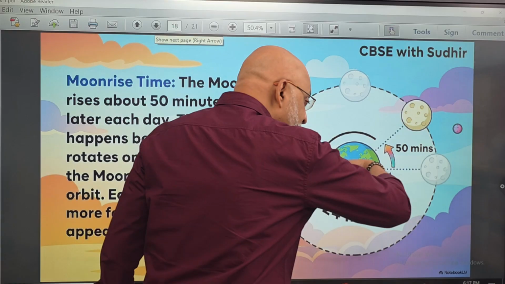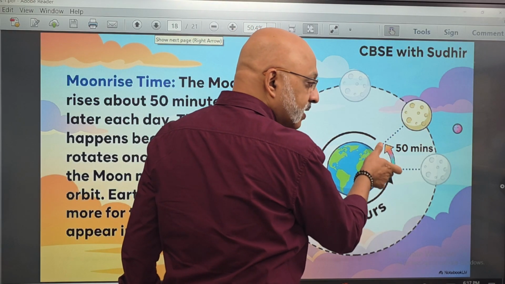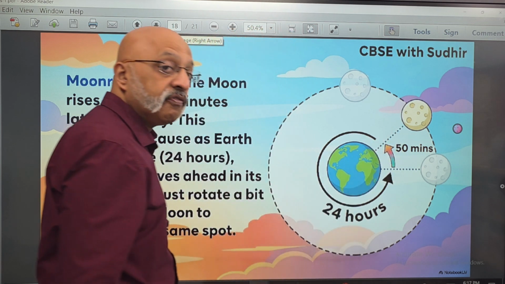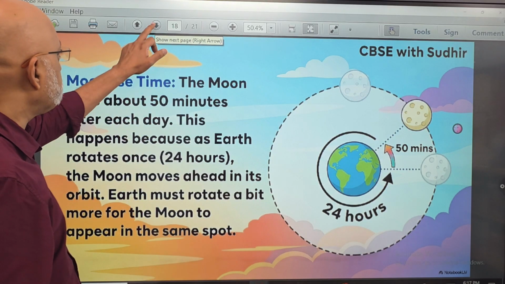So the earth is taking more time in order to rotate every day, and that alignment doesn't happen. So as a result, we feel that the moon is rising 50 minutes late every day. We get that kind of a feeling.